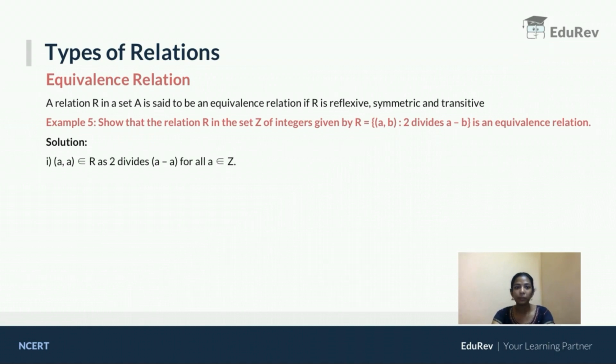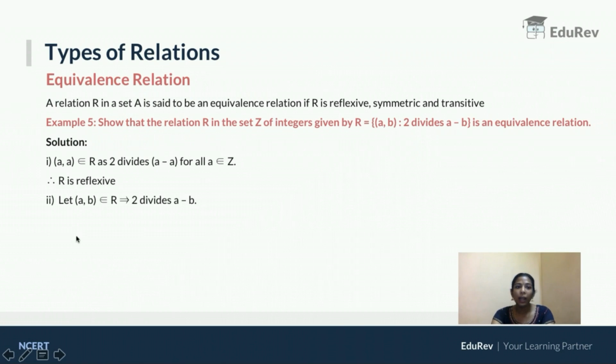Okay. So first I am taking ordered pair (A, A) belongs to R. If I substitute A here, what will happen? 2 divides A minus A. What is A minus A? 0. 2 divides 0. Is it a correct statement? Yes, because 0 is divided by any number. That means if you take an ordered pair (A, A), it will satisfy the given condition. That means it is reflexive.